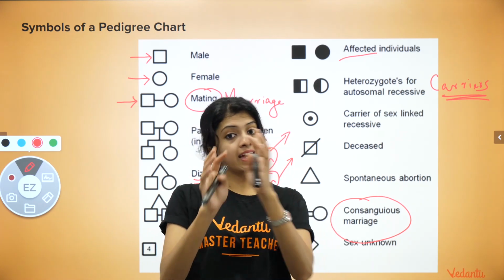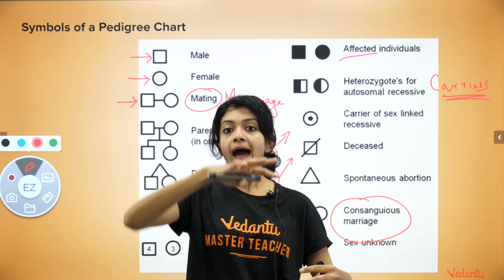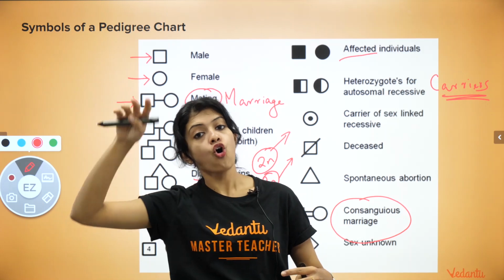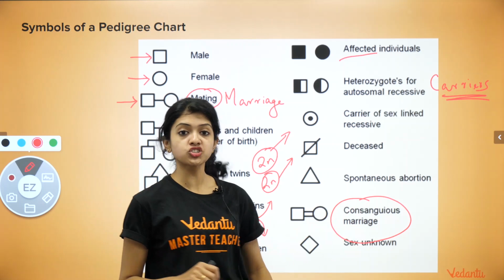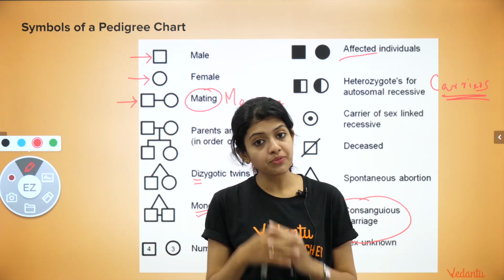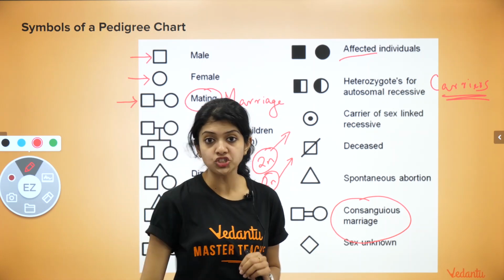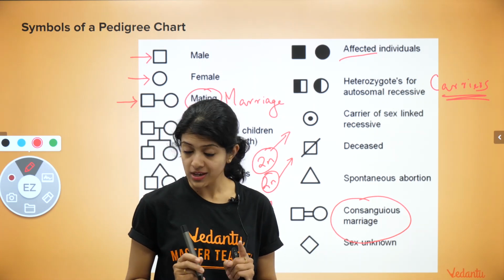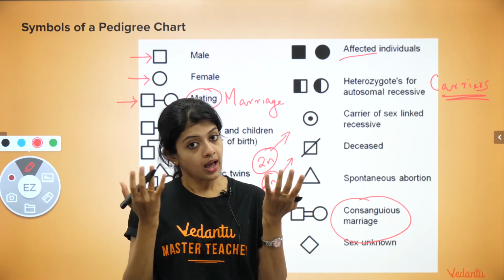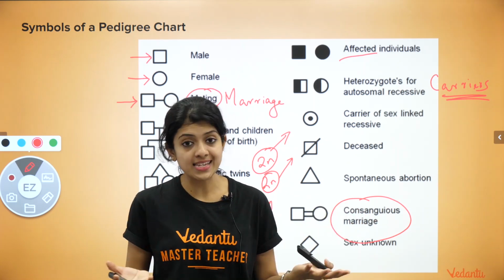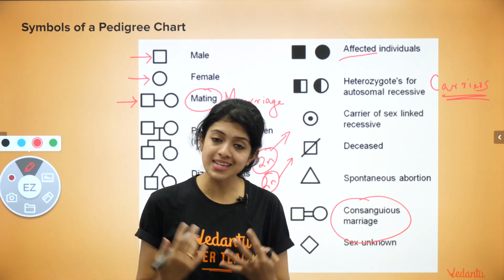What I mean is, there is a brother and a sister, and the brother's son or daughter and his sister's son or daughter may get married to each other. So consanguineous marriage is marriage between closely related family members, and that is important to represent in a pedigree chart because such marriages can result in a lot of additional genetic abnormalities as compared to completely unrelated individuals getting married.